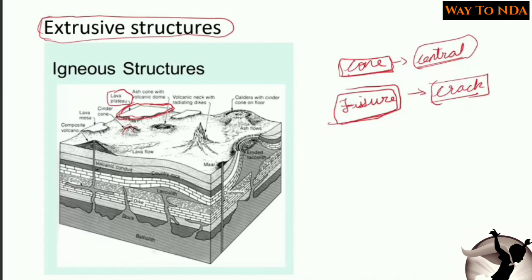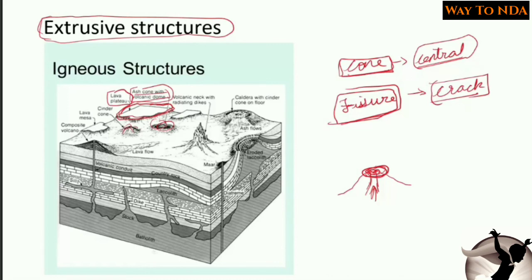Again, for example, this is the cinder cone and lava was coming outside. After some time, some of the lava, the magma, got solidified here, which was the acidic one, and the vent was closed. So after some time, due to the pressure from inside, it got blasted, and once it got blasted, a depression was created, and this is called the ash cone with the volcanic dome. So here is this ash cone with the volcanic dome.